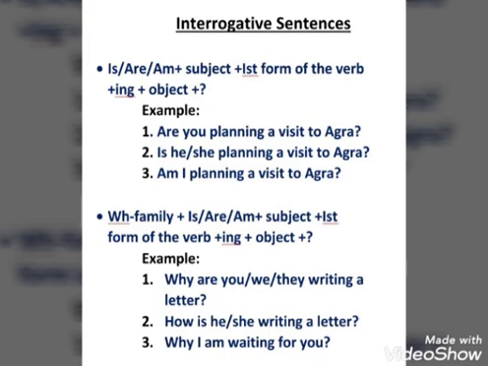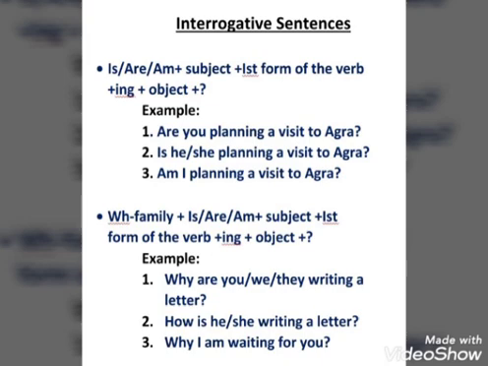Are you planning a visit to Agra? Here are is the helping verb, you is the subject, planning is the first form of the verb with ing, and a visit to Agra, these are another word, and at last we have used question mark. After then, next example, is he or she planning a visit to Agra? We can also say is he planning a visit to Agra? We can also say is she planning a visit to Agra? And last example is, am I planning a visit to Agra?